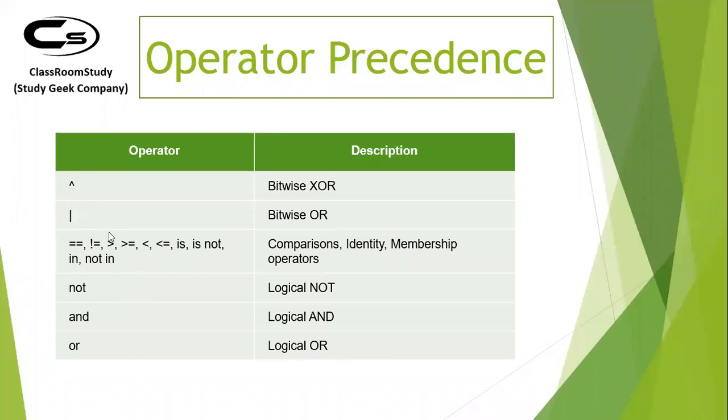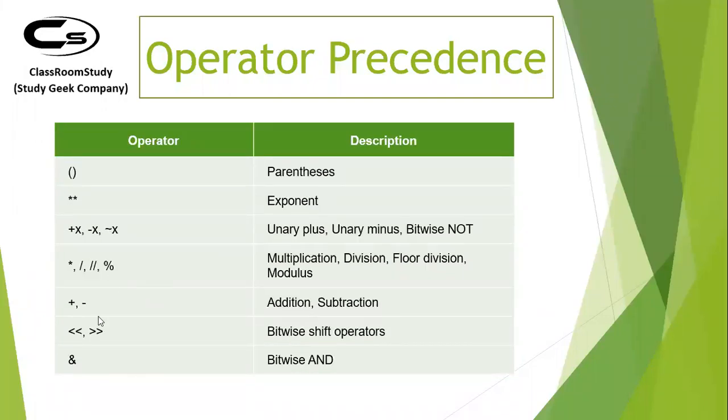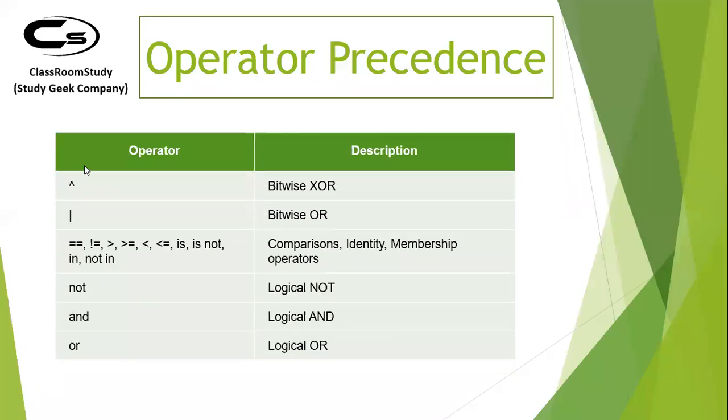Okay, so you can just go through this list, and I would urge that you also remember this list, but it's easy. First is parenthesis, then you have exponents, and then you have divide, multiply, plus, minus, bitwise, and then XOR, OR, and then these comparison operators and membership operators, identity operators, and then at the end your logical operators. So this has the lowest priority.